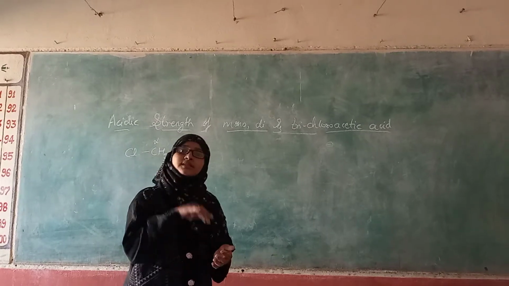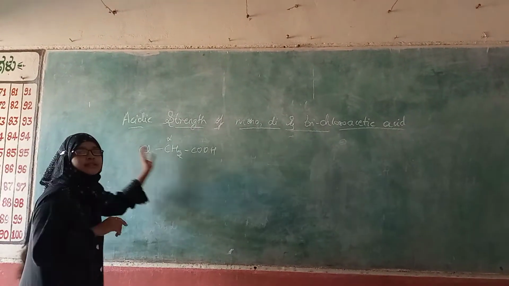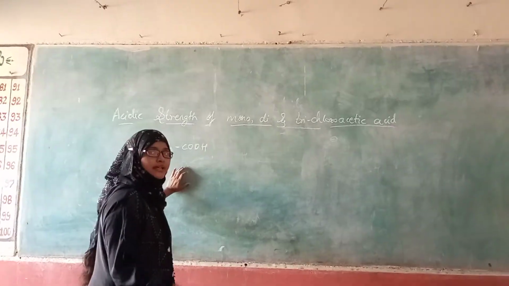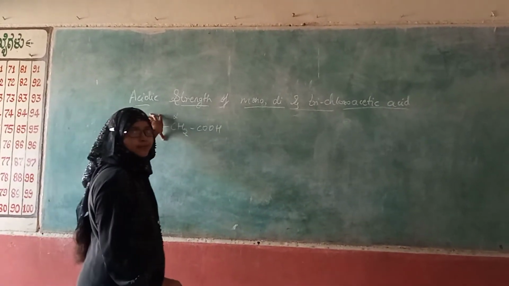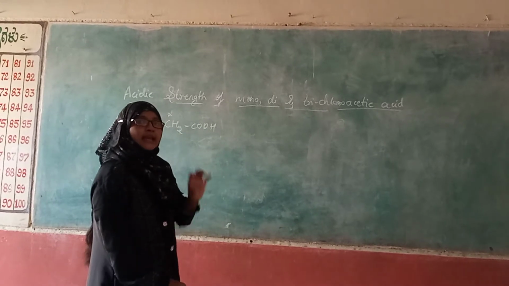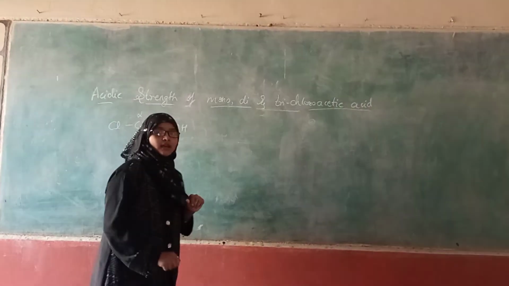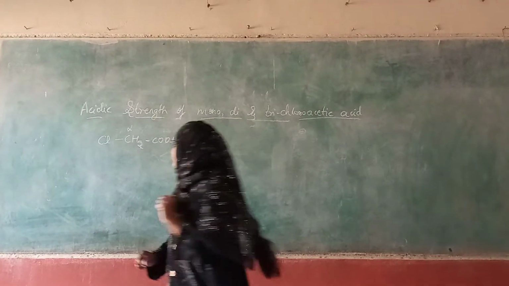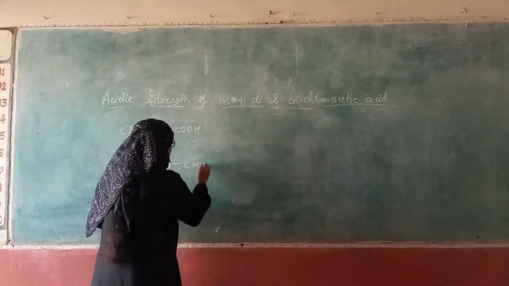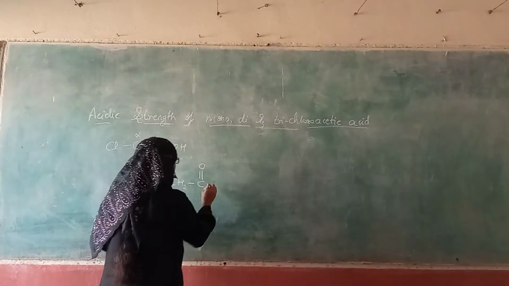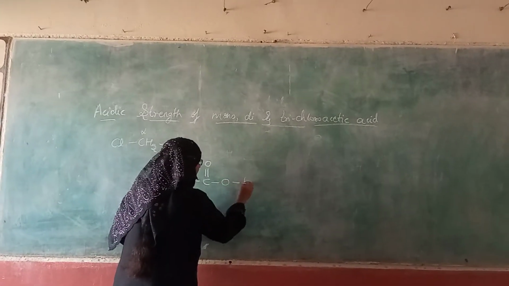So, now what is the role of this chlorine in the strength of this acetic acid? What type of group is this chlorine? Chlorine is an electron withdrawing group. Cl-CH2-C double bond O-O-H.